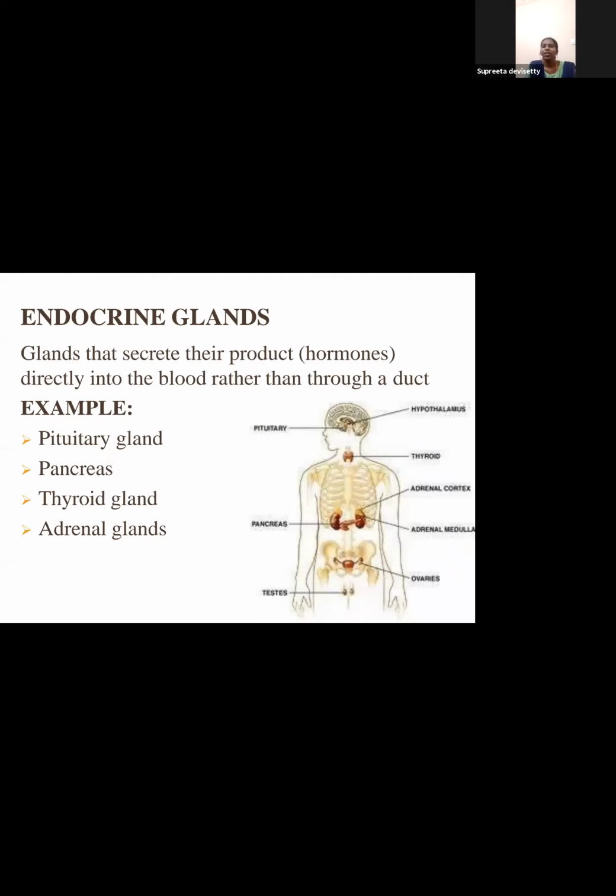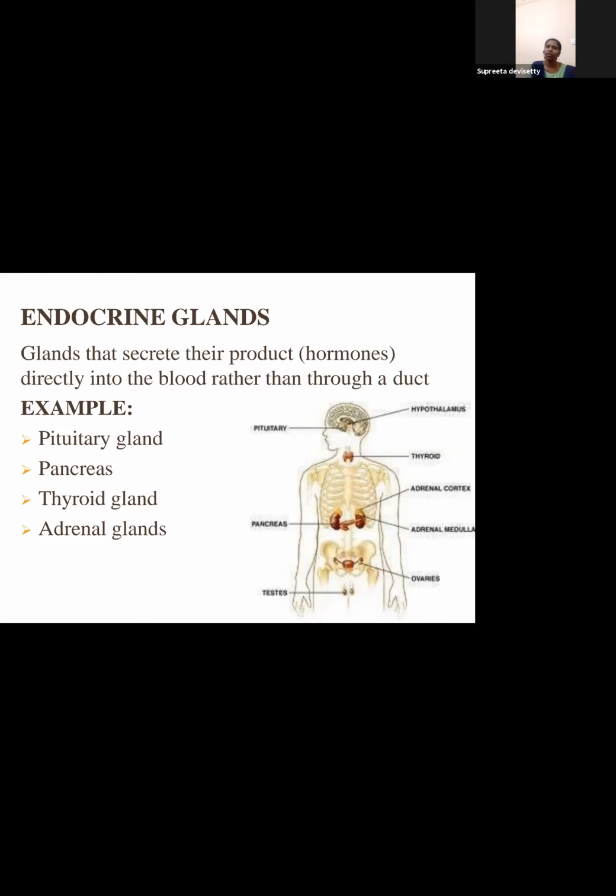Next, coming to endocrine gland, important glands, which we are going to study in detail. So endocrine glands are glands that secrete their hormones directly into blood rather than through a duct. So pituitary gland is an example. Pancreas is an example of an endocrine and an exocrine gland. Thyroid gland, adrenal gland, many other systems we are going to see in detail. So there are three types of glands. Basically, gland क्या है? It's an organ, a structure formed of tissues. इससे कुछ secretions बाहर आते हैं. Few secretions come directly into bloodstream. Few come outside, or few glands have ducts, few do not have ducts. So that is the major difference between endocrine and exocrine.